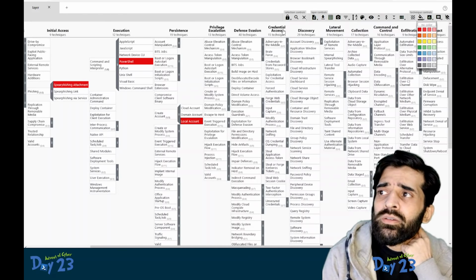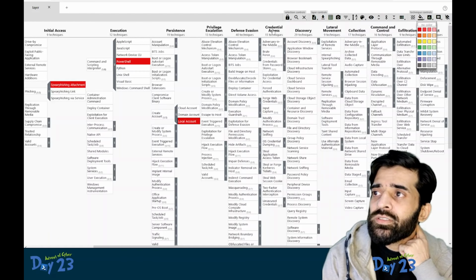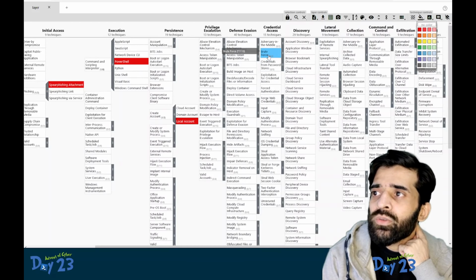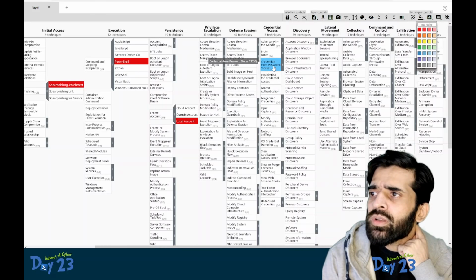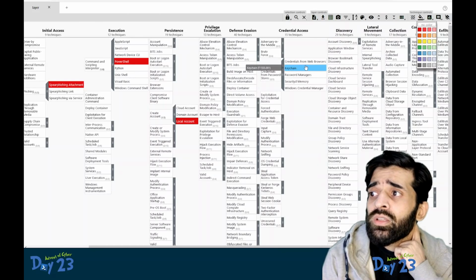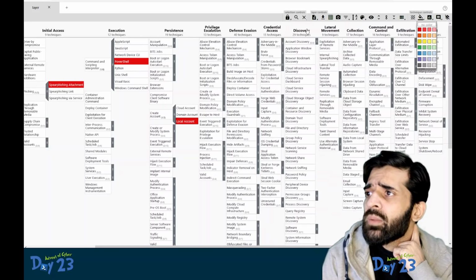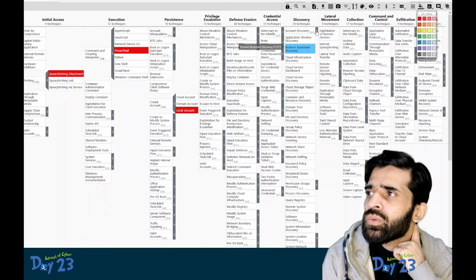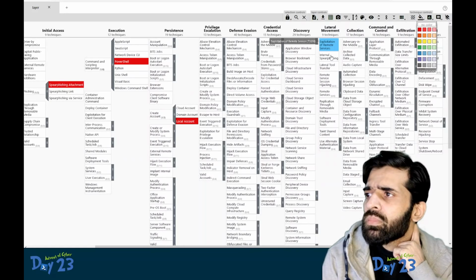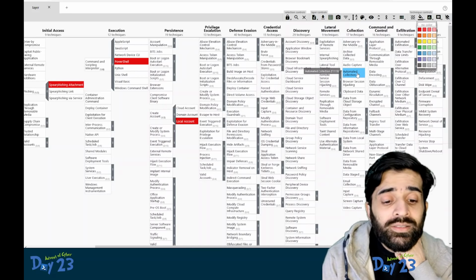Did the attacker access credentials? Did the attacker do, let's say, brute force or OS credential dumping? No. We can look at credentials from password stores. Yes, we can look at this. The password was stored in a text file which was obtained by the attacker. Was there any discovery related activity? No. Lateral movement? I don't think so. Collection, the attacker actually collected the password.